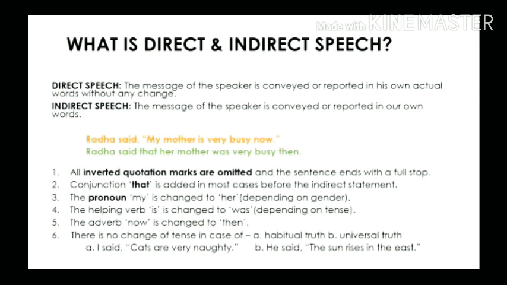Secondly, when a universal truth has been spoken, like, he said, "The sun rises in the east." This is a universal truth which does not change with time. So, the indirect speech for the first example will be, I said that cats are very naughty. And for the second example will be, he said that the sun rises in the east.